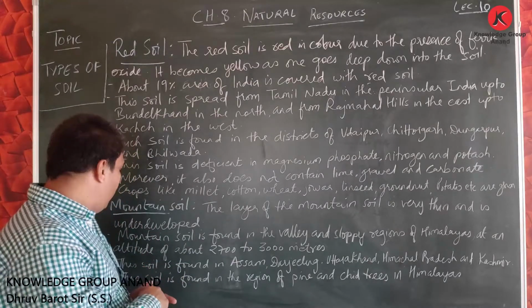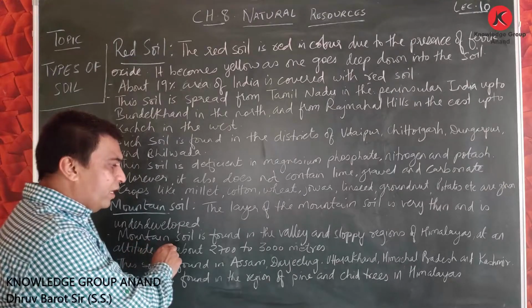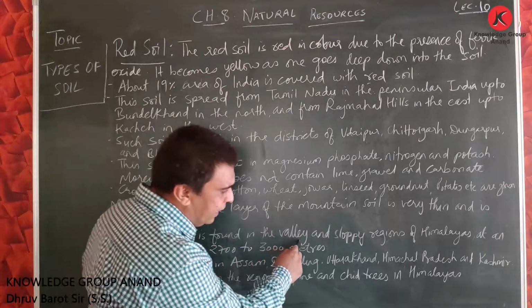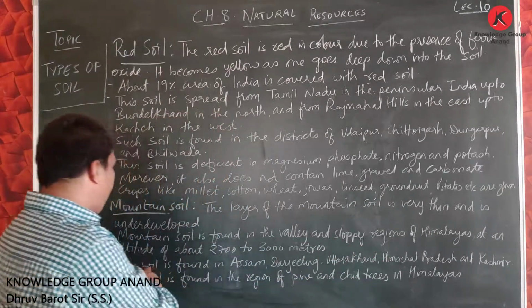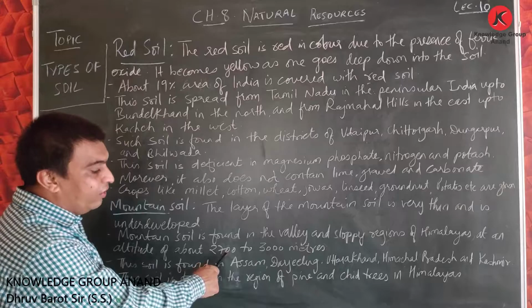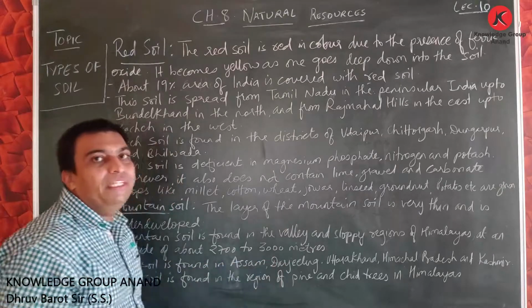So mountain soil is found in the valley and slopy region of Himalayas at an altitude of about 2700 to 3000 meters.